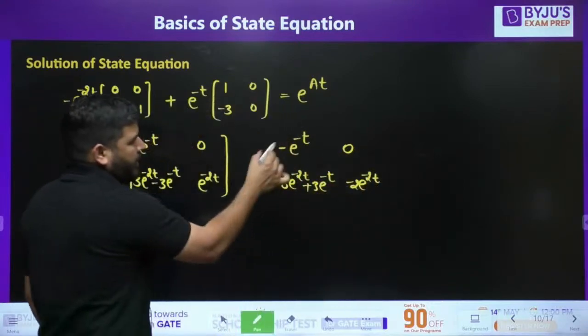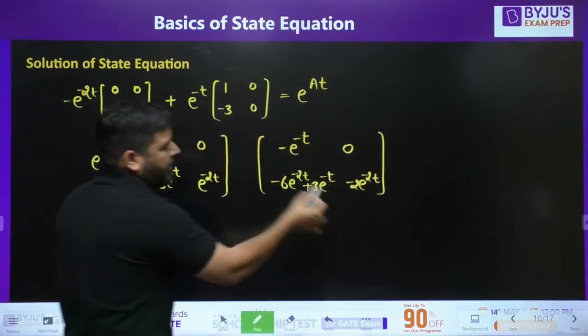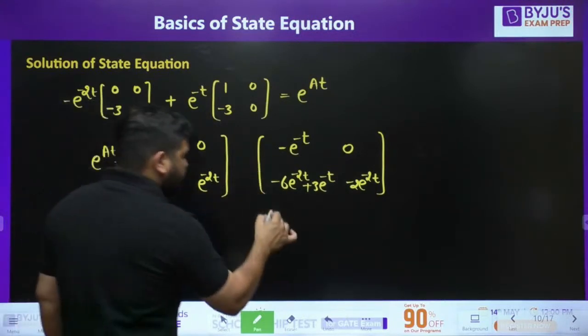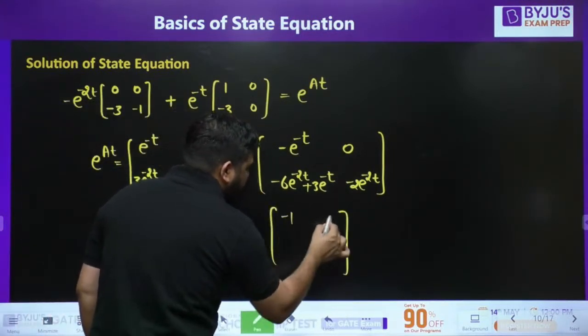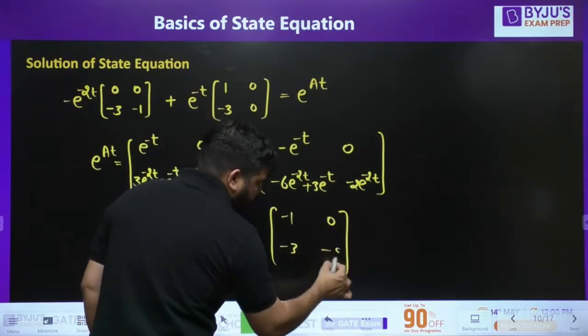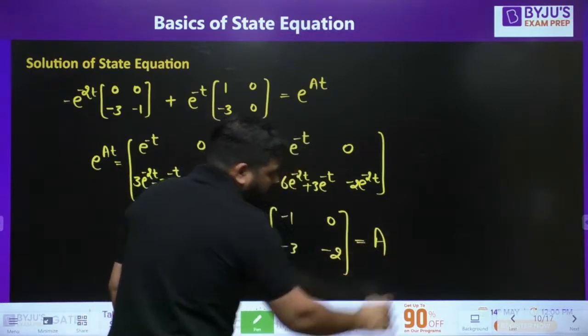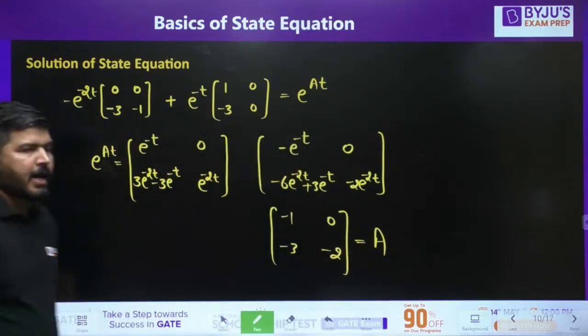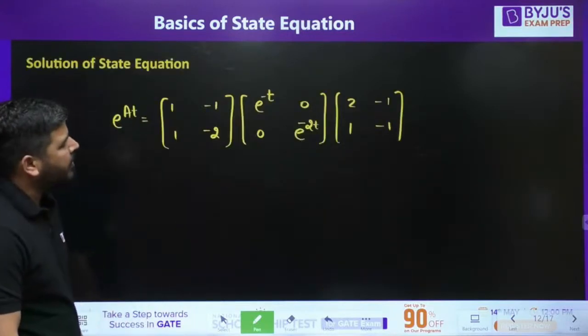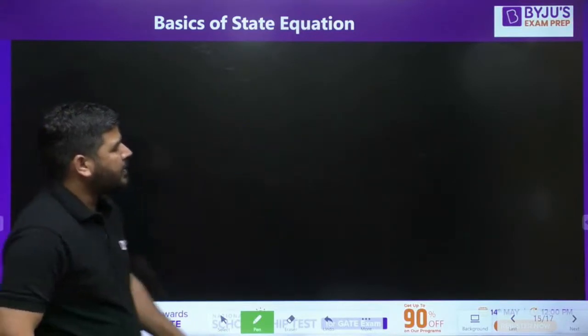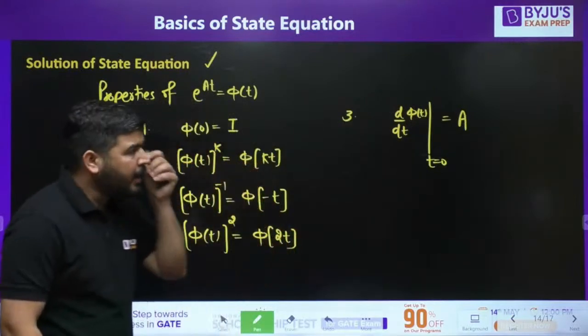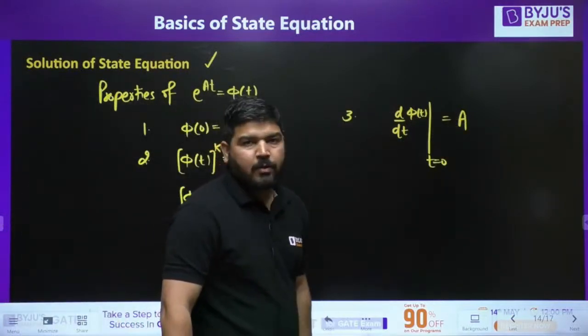Now in this derivative matrix, you put t equal to 0. You will get minus 1 here, 0 here, minus 3 here, and minus 2 here. This will be equal to A. So this way you can find the matrix A. I hope it is easy peasy. This is a very interesting property, property number 3, so you have to remember how to calculate the A matrix.